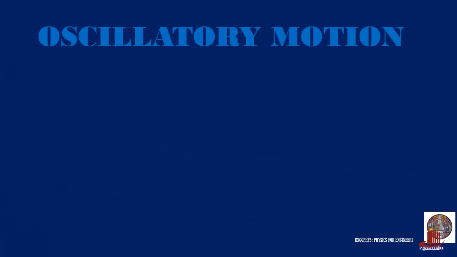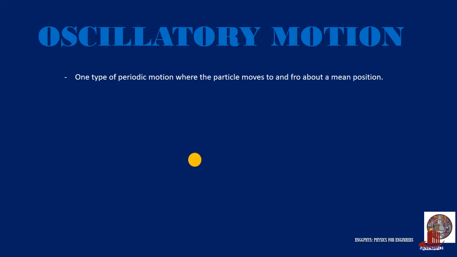Oscillation or oscillatory motion is one type of periodic motion where the particle involved moves to and fro about a mean position. Mean position is the location where the particle is at equilibrium. When a force is applied, the particle can move in one direction but returns to the mean position before it moves on to a different direction and, at a certain amplitude, gets back to the mean position.